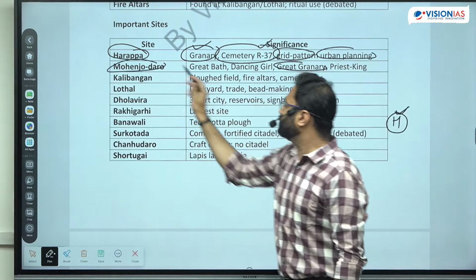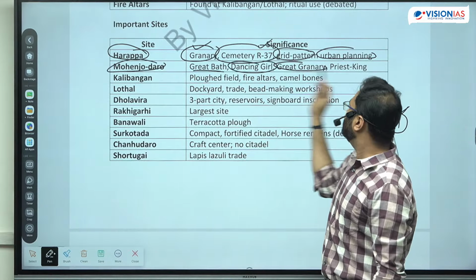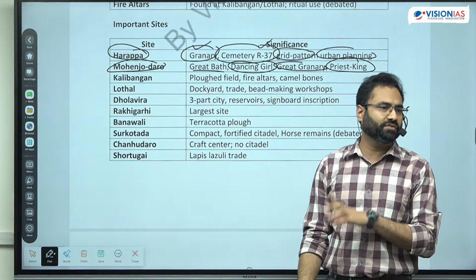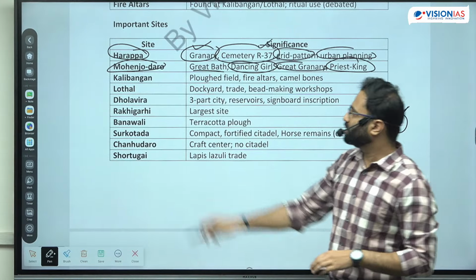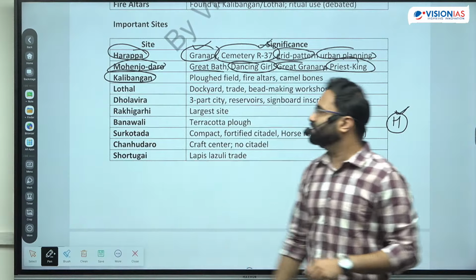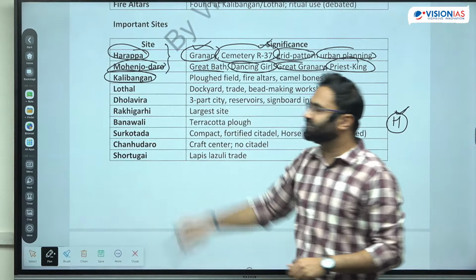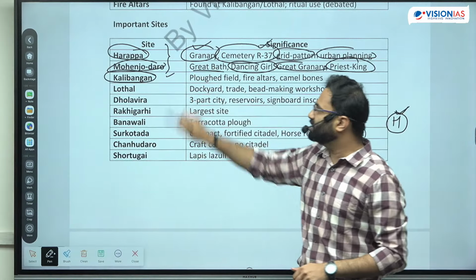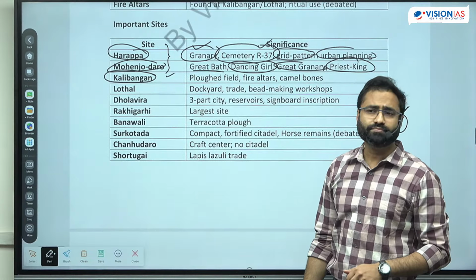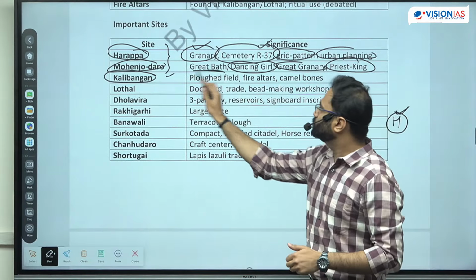Next is Mohenjo-daro, the Great Bath. There is the dancing girl and the priest king. Both are associated with the region of Mohenjo-daro. Next is the region of Kalibangan. Now these two sites are in present day Pakistan. Kalibangan, where is Kalibangan situated? Rajasthan. Okay. So a plowed field is there.